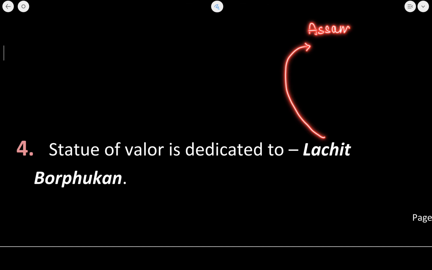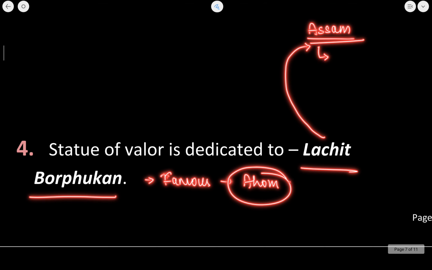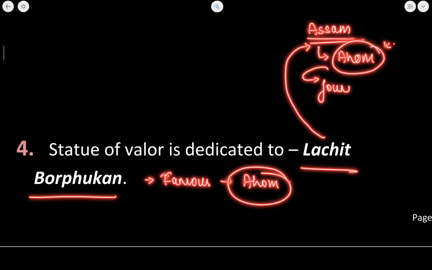And regarding Assam, Lachit Borphukan was a very famous, and if to say this in the right words, he was the most famous ruler of the Ahom dynasty. Now this Ahom dynasty is situated in Assam. Other than that, you need to know who was the founder of this dynasty. So the founder of the Ahom dynasty was Sukhapha.